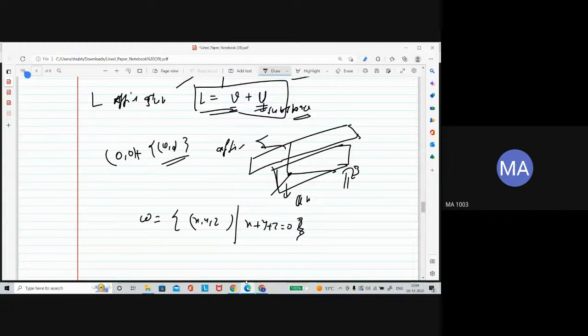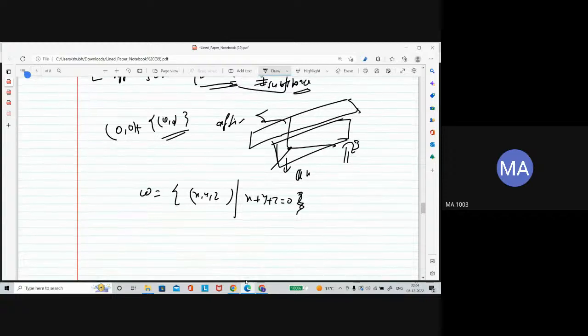Now actually this plane itself is an affine subspace. A subspace is also an affine subspace. How? You can think of this as 0, 0, 0 plus W. I added a zero vector to W and still get the same W. That means subspaces are also affine subspaces. Apart from that, a plane which does not pass through the origin can also be called an affine subspace.